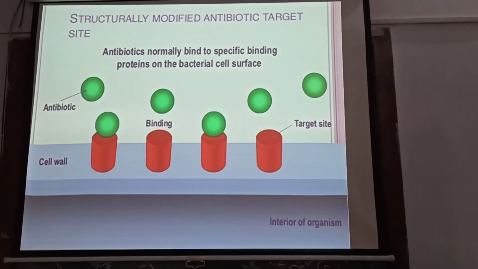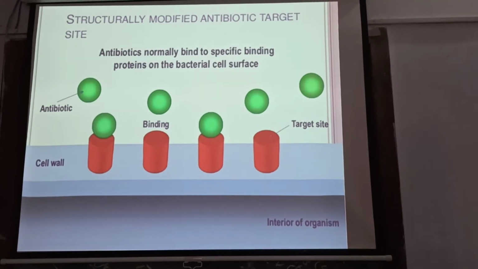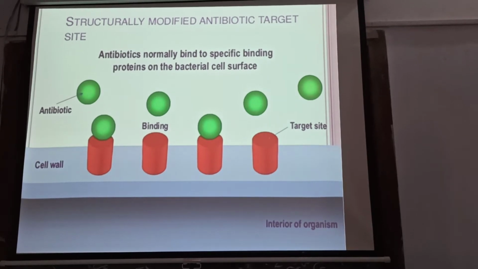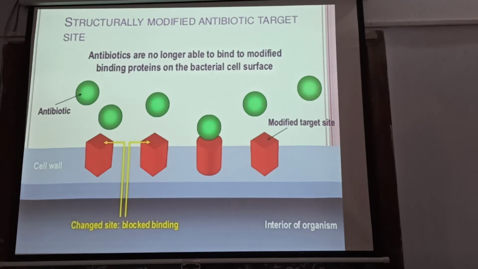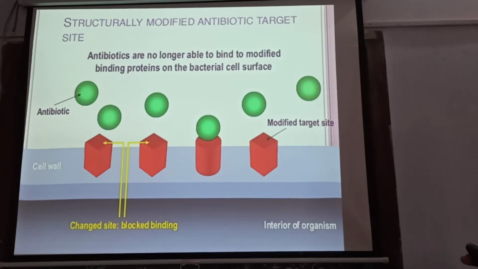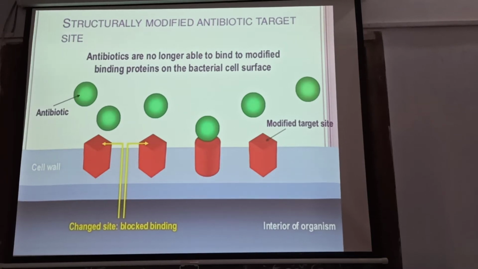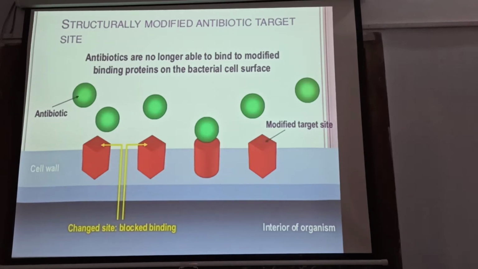A structurally modified antibiotic target site. Antibiotics normally bind to the specific binding protein on the bacterial cell surface. But the bacteria change it, and do not let the antibiotic touch the site. This is the diagram: a structurally modified antibiotic target. Antibiotics are no longer able to bind to the modified binding protein on the bacterial cell surface. If the site gets modified, the antibiotic cannot go there and touch it.